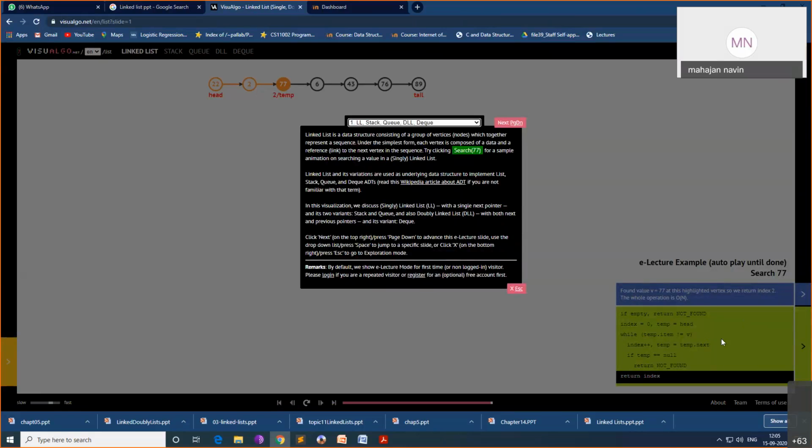On the right side, you can see the code also. First, what will happen? The program will check if the list is empty. If the list is empty, then it will return not found. Otherwise, what will it do?